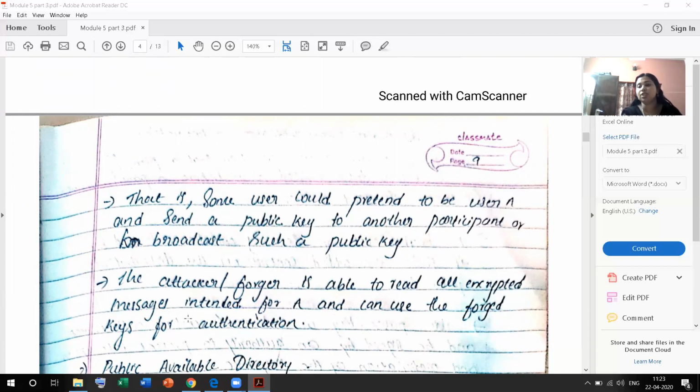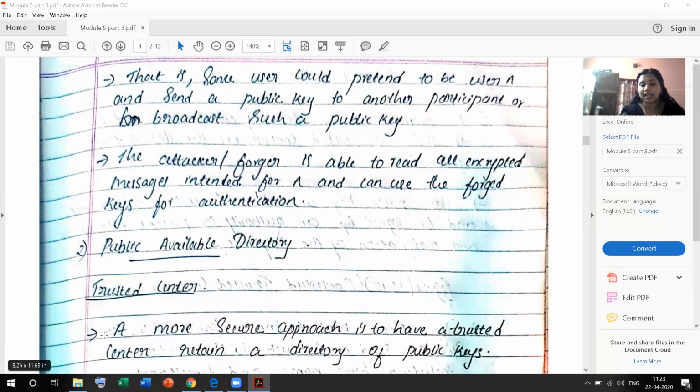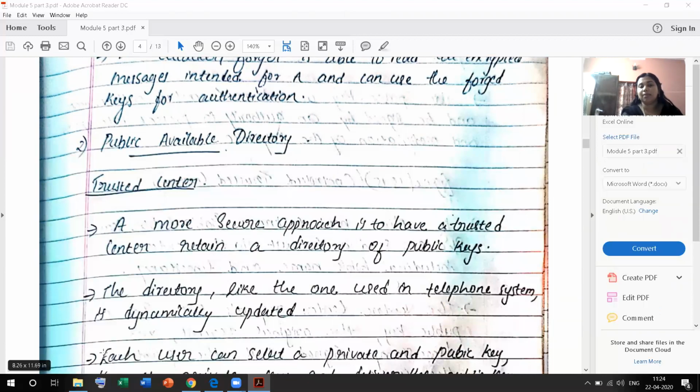That's why we move to the next section, the publicly available directory. Because of the demerits of the first section, we analyze the next section, the publicly available directory. In a publicly available directory, we have a trusted sender. A more secure approach is to have a trusted sender retain a directory of public keys. Here we have a directory of public keys.